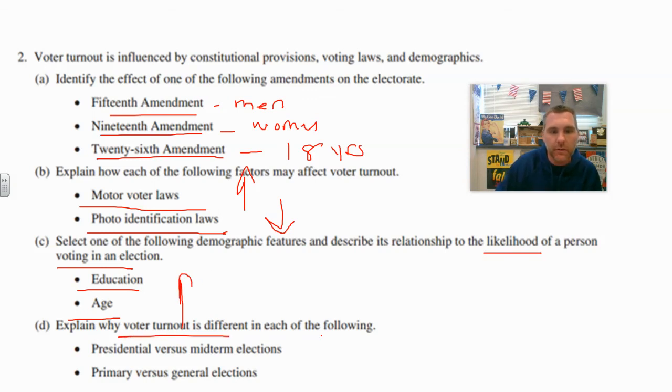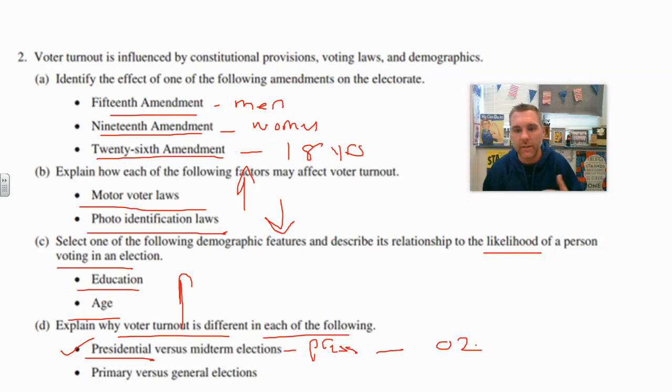And then just explain why turnout's different in each of the following. And you would just have to know presidential versus midterm. Usually presidential is going to have more. It gets more press, right? The midterm election, there's no person at the top of the ticket. And I put no. 2 on there, but every 2 years there's a midterm election, right?